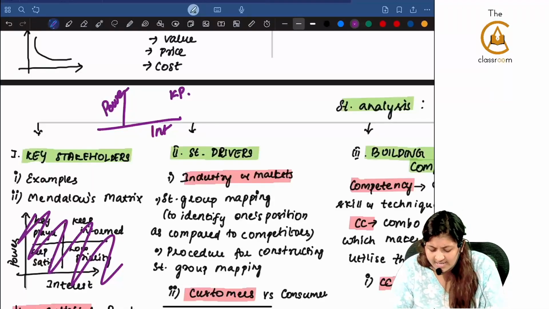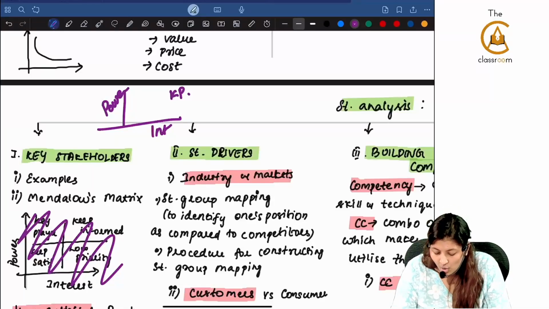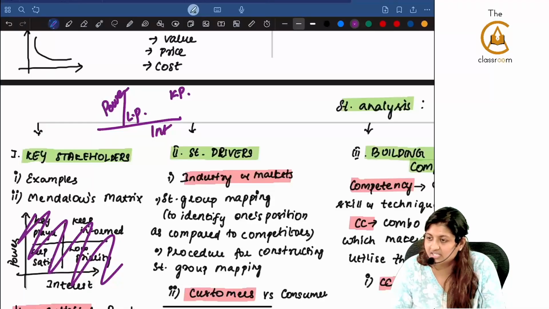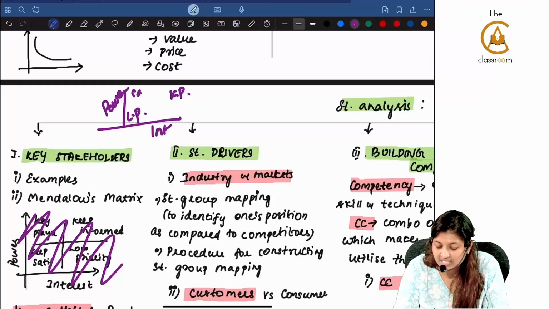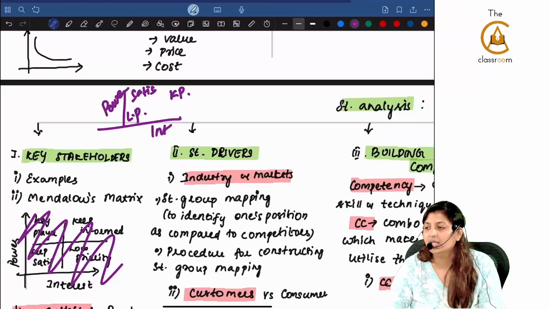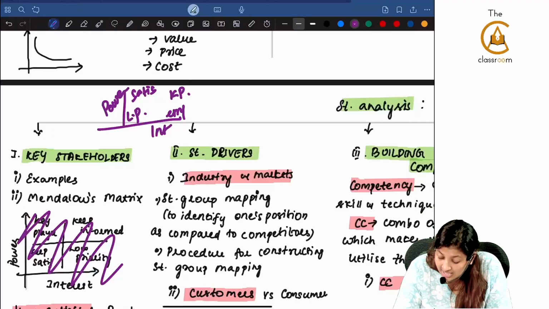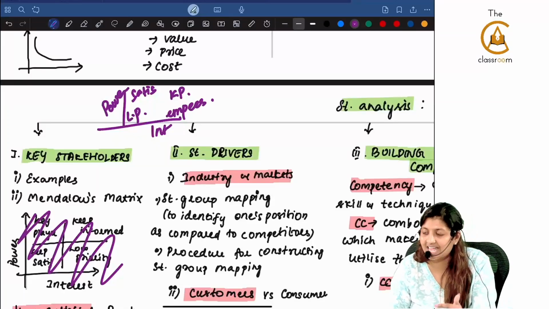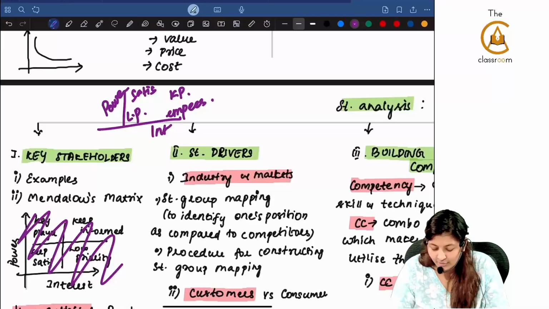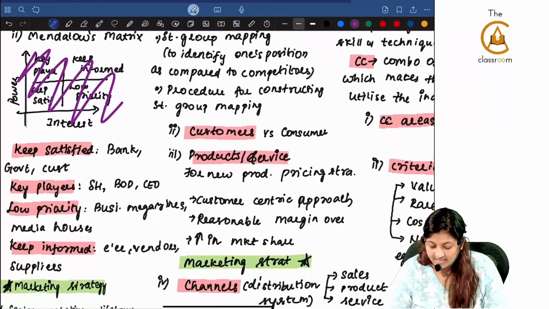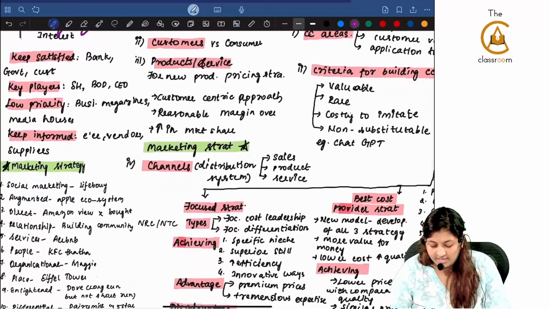Low power, low interest, then what will you tell them? Low priority. Examples: business magazines, media houses and all of those people. High power but low interest: they are not actually concerned or interested in the organization, but high power means you have to keep them satisfied. Examples: government, banks. Employees are not here. Employees are really interested in the organization. High interest and low power, they are employees and you call them keep informed. This is Mendelow's matrix: keep satisfied, key players, low priority and keep informed.